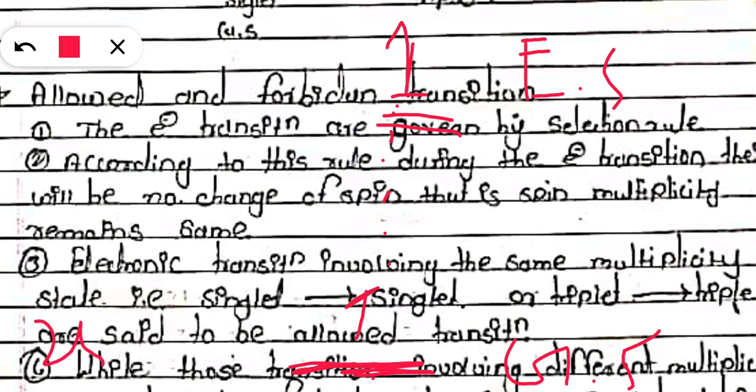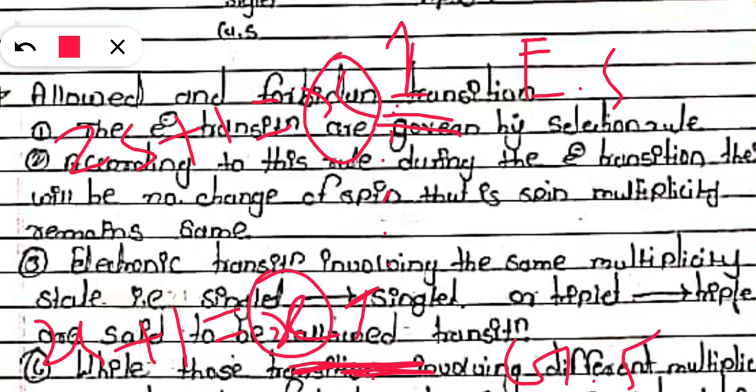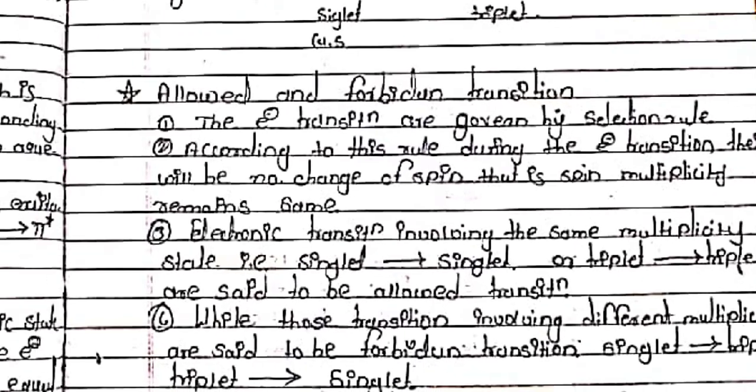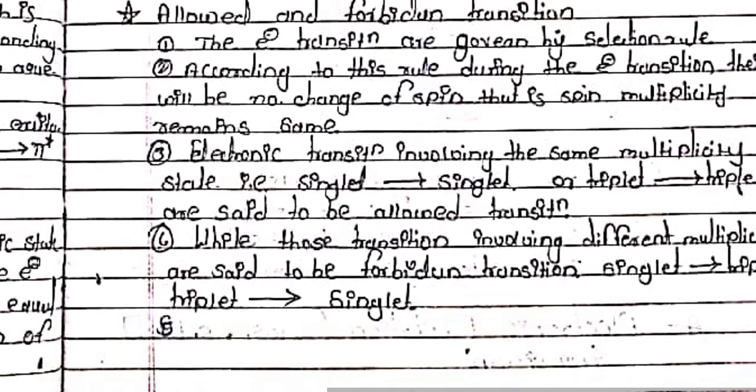Here 2S plus 1 is equal to x. The value of 2S plus 1, the spin multiplicity, for the ground state as well as for the excited state is constant for both states. Means no change in the spin multiplicity. Those are the allowed transitions.